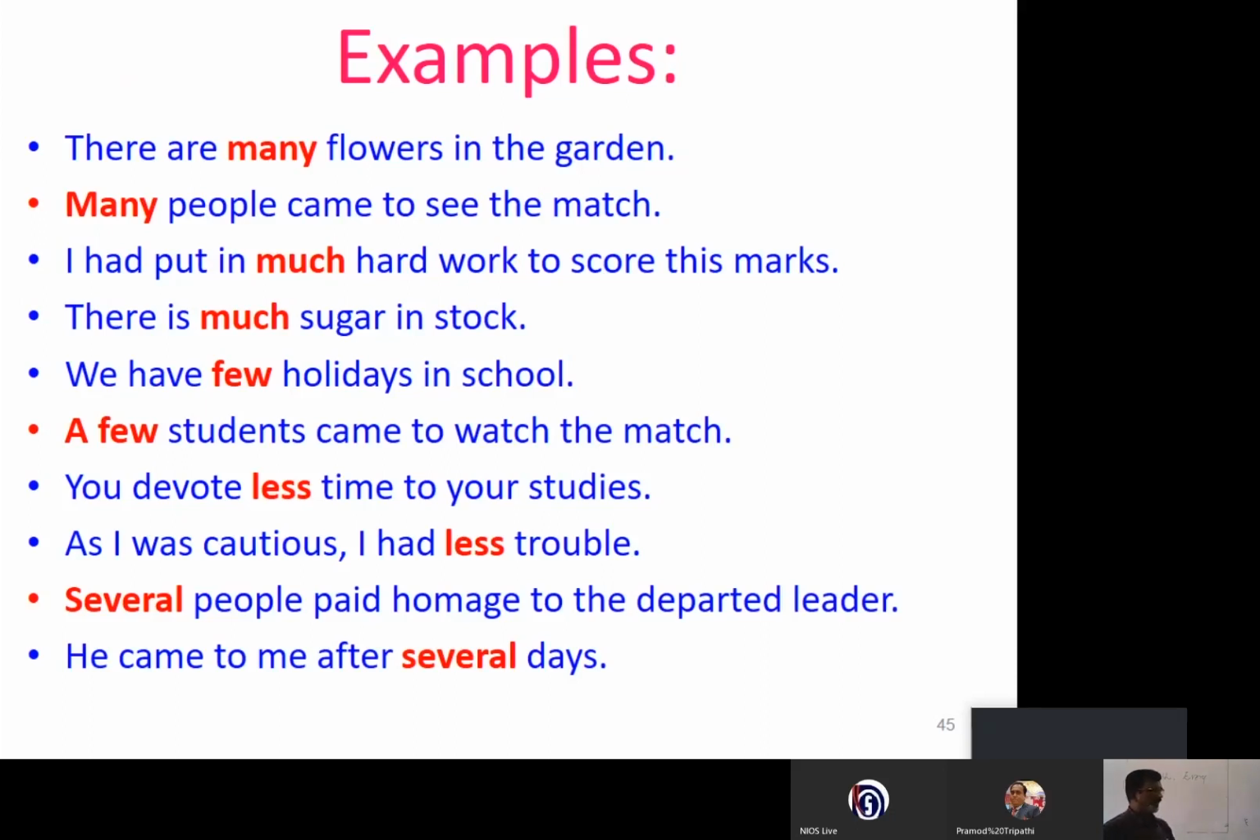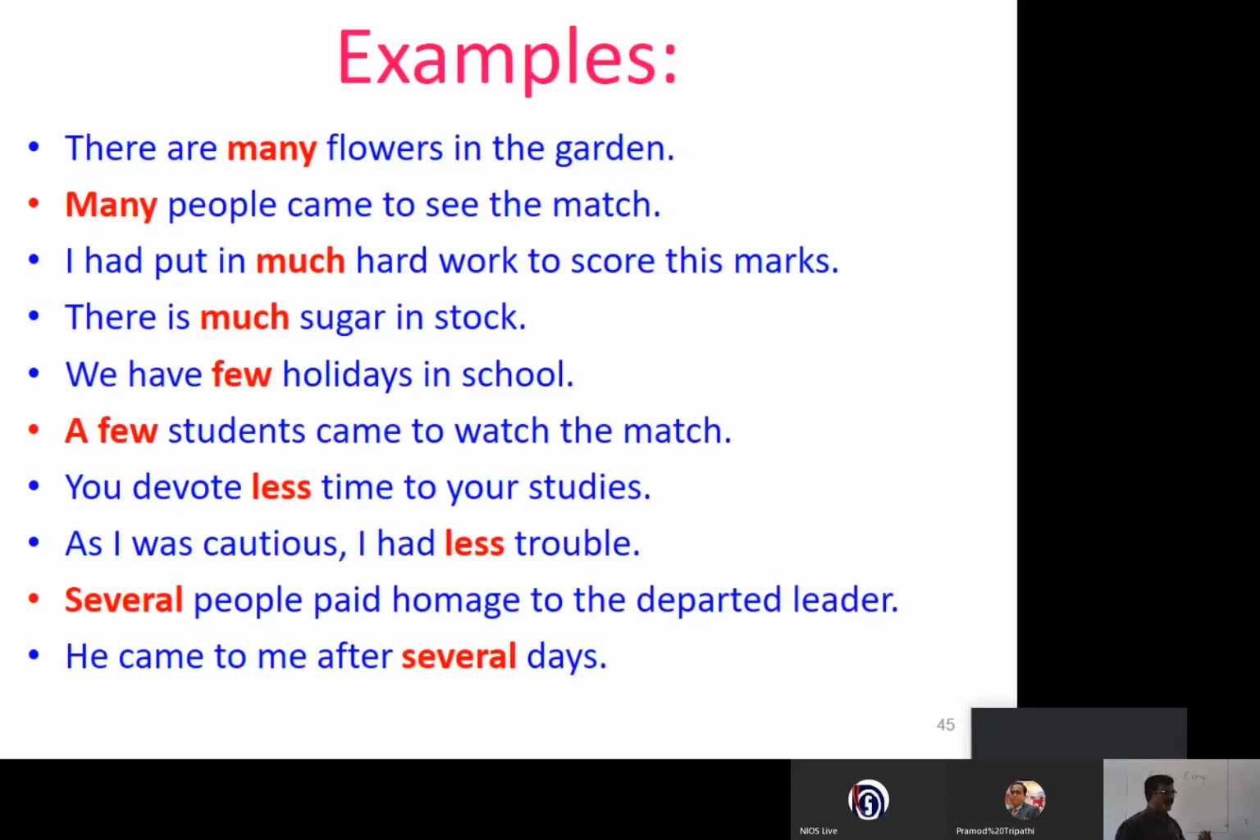You devote less time to your studies. As I was cautious, I had less trouble. Several people paid homage to the departed leader. So I told you several is equal to many. Several and many are the same. Like many people paid homage to the departed, you can use several people paid homage to the departed soul. He came to me after several days, or he came to me after many days. Both are the same.